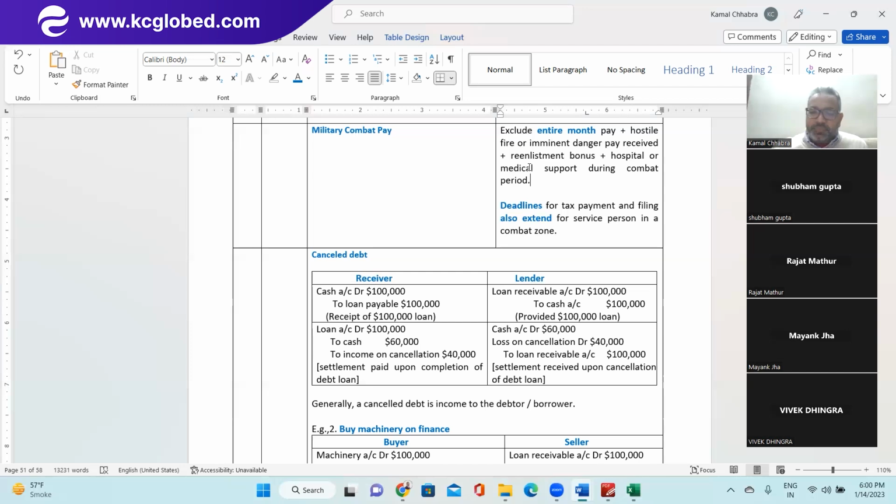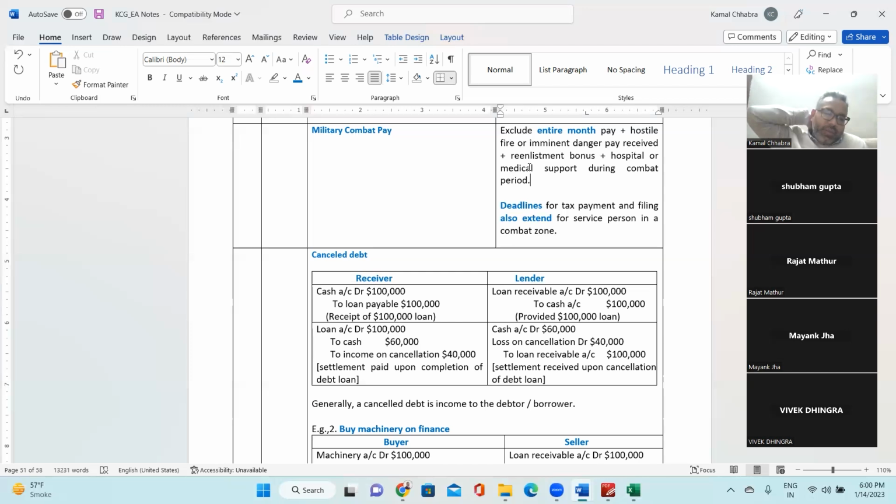Make sense? Excuse me, what is a re-enlistment bonus? A re-enlistment bonus is, for example, if someone has got an injury in the combat zone, then for that, any injury bonus or any lifetime bonus is provided. Okay, okay. So this is about military combat pay.